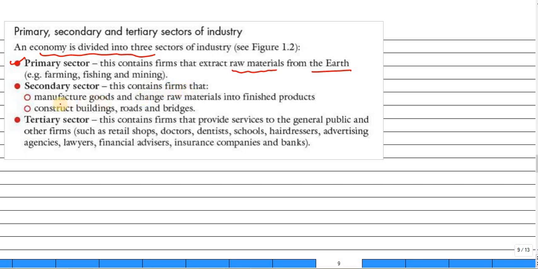The secondary sector contains the firms that manufacture raw material or construct buildings, etc. Now that's the secondary sector. The tertiary sector contains the firms that provide services. So you provide services to each other, the general public. Now that is the tertiary sector. In the primary sector, they do the extraction.